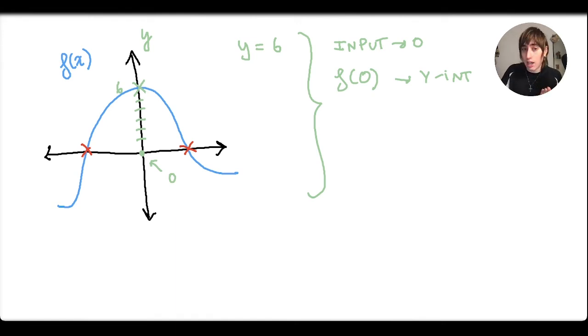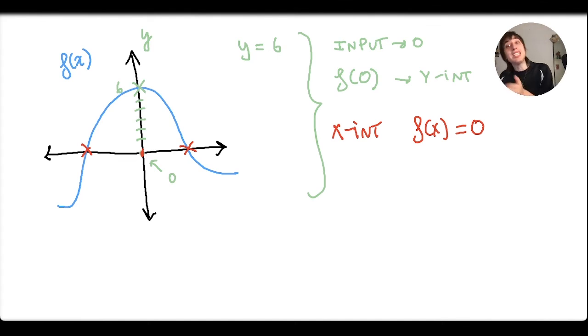How do we find the x-intercepts? The thing is that for the x-intercepts, the outputs are 0. So the x-intercept happens when the function is equal to 0. There's a difference. The y-intercept is putting a 0 on the variable. The x-intercept is making the function equal to 0 because the outputs will be 0. Let's look at an example.